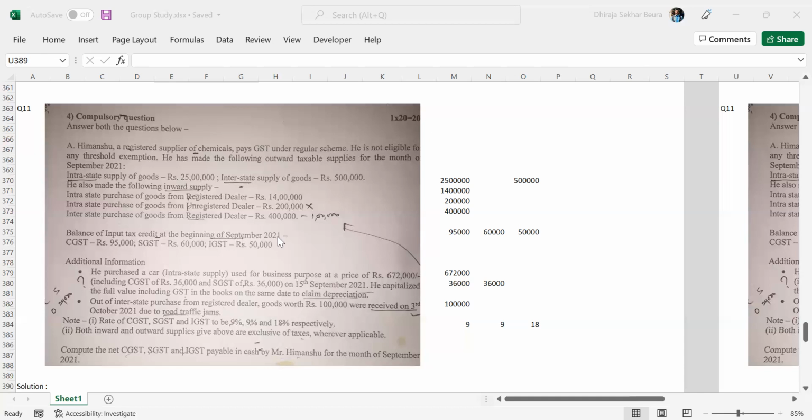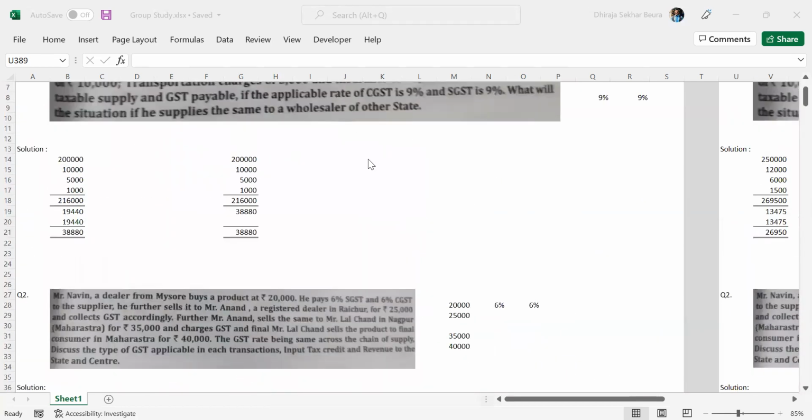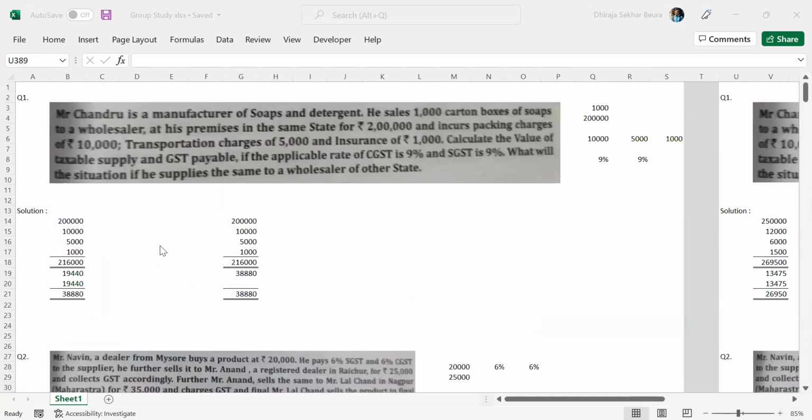Let's quickly move to a few of the questions that we discussed earlier, before CIA 2. Then we will go to chapter one, discuss a few concepts, and wind up.